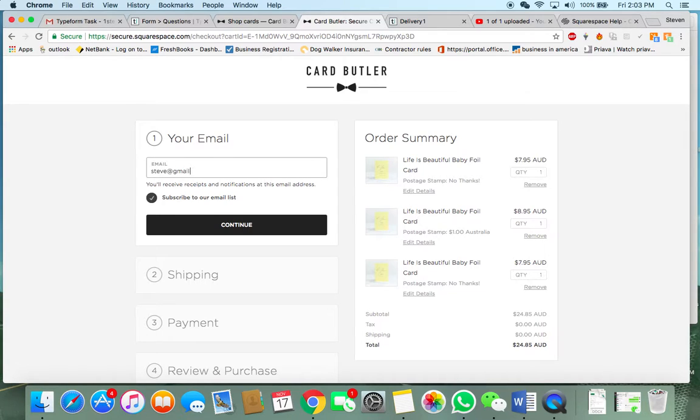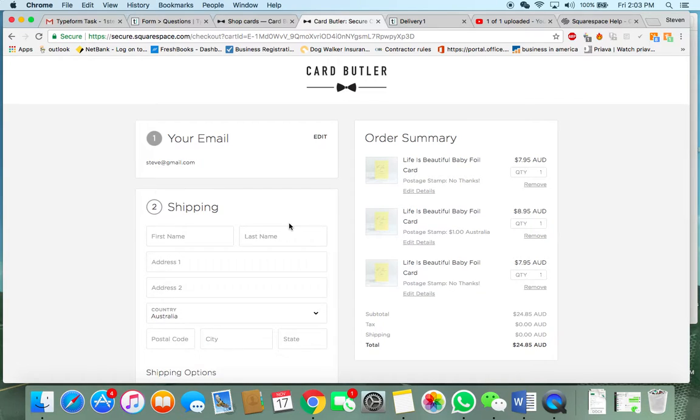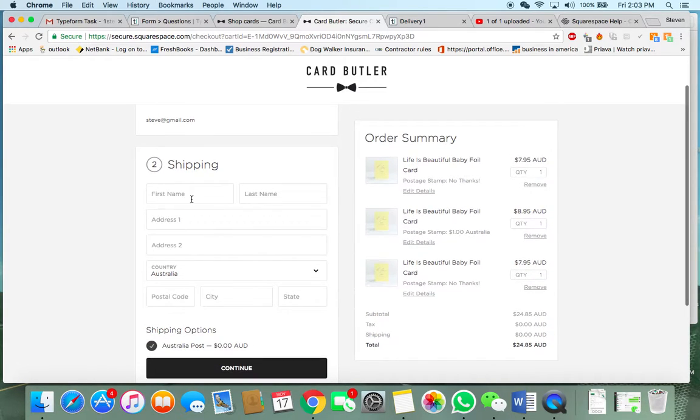Okay, so just follow my train of logic here. I'm going to put in my email. Now shipping. If I want it to go to my recipient, I'm going to put in my recipient's name here, because I'm going to go, oh, okay, shipping. Let's say I have all 3 cards going to someone, and you're sending them on my behalf. Then I'm going to put in my recipient's info.